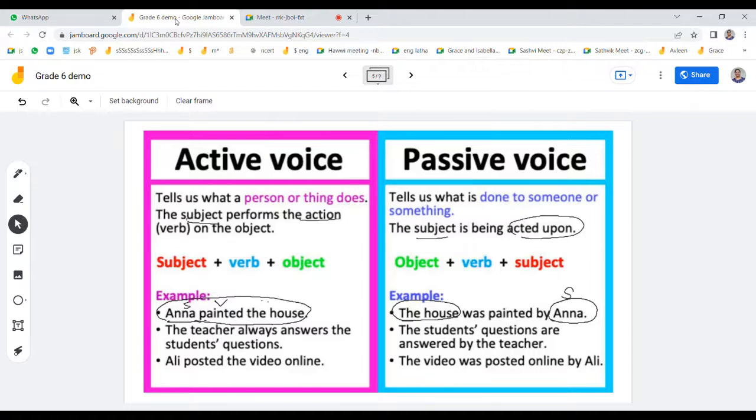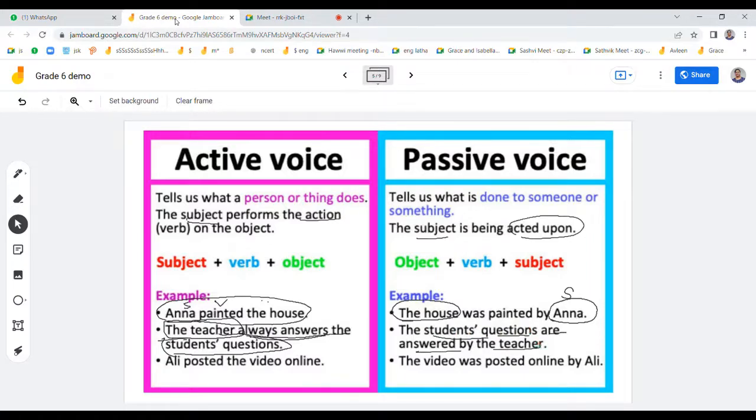See here, the teacher always answers the student's question. Who? The teacher. The teacher is the subject here. What does she do? She always answers, right? It's a verb. And who is the object here? The student. But here, see, the student's questions are answered by the teacher.